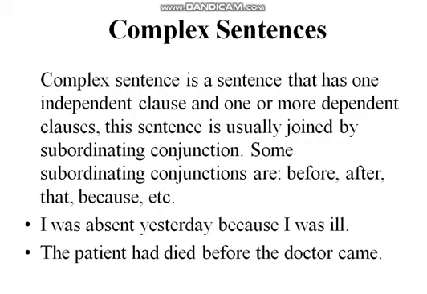Look at the sentence. I was absent yesterday because I was ill. When you just say because I was ill, so what? You need some other statement to complete its meaning. So this clause is dependent on the main clause, which is I was absent yesterday. As it is, its meaning is clear: I was absent yesterday. But when we say because I was ill, so what? So you always have to write it together, and this is called a complex sentence, because one clause is the main or independent clause, while the next is a dependent clause.